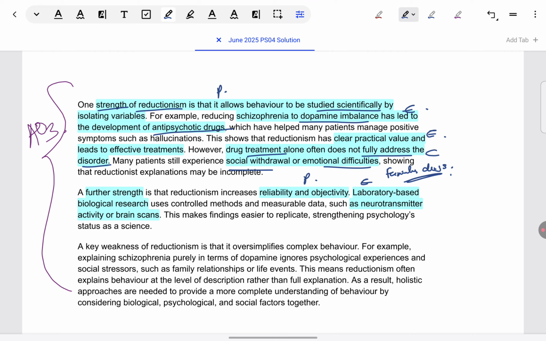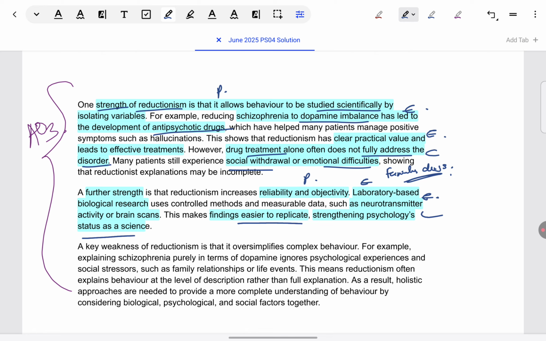There are no biases in them because it's a machine doing the recording and not the individual, the researcher giving their subjective opinions of what is happening. So, this is an explanation of why very standardized and very controlled research is enabled by reductionist explanations. So it just becomes easier to replicate. It's also credible because it makes psychology more scientific. Experimental research always gives psychology a higher scientific status, puts it at par with hard sciences like, say, biology or chemistry, that way.